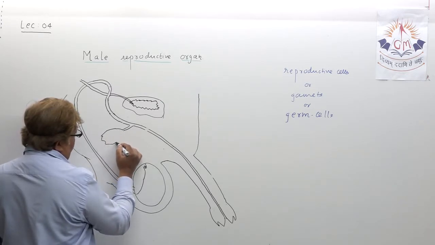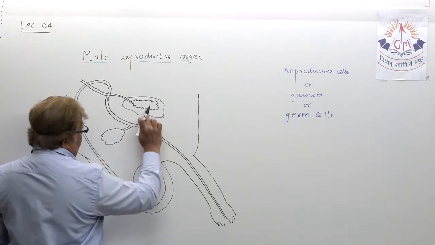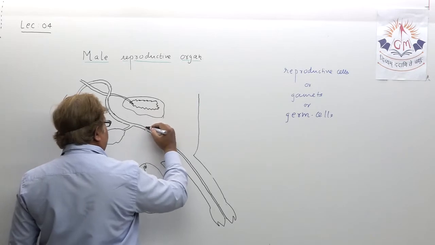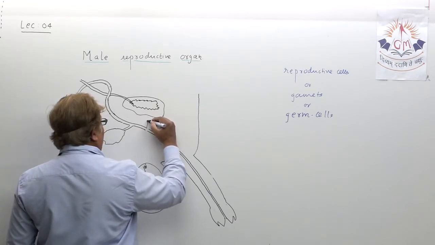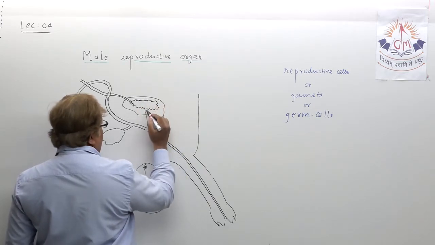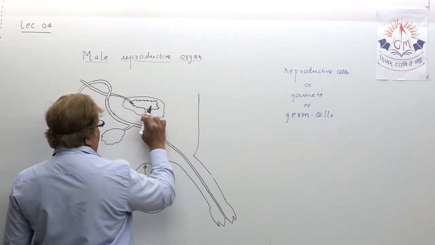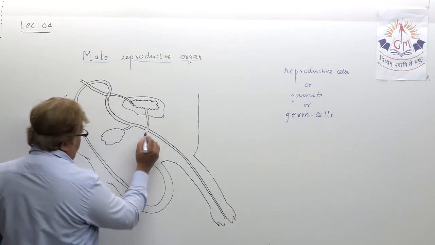This way you can draw the seminal vesicle. Then from here the secretion actually comes here. Okay, so this you saw in this way, right? Just erase it this way.